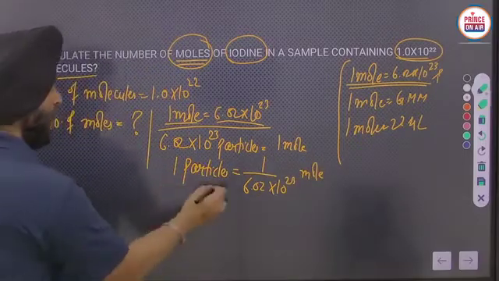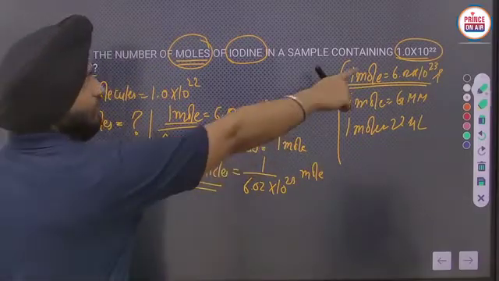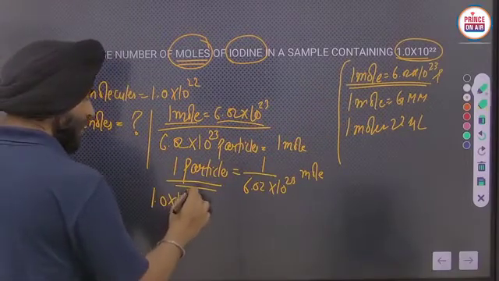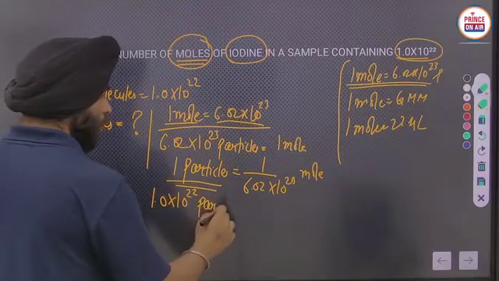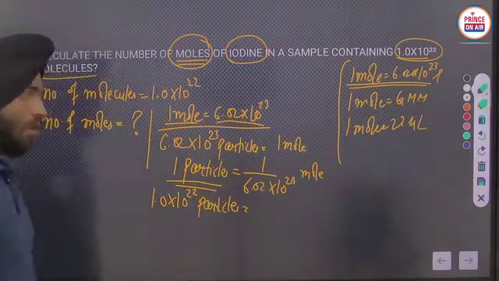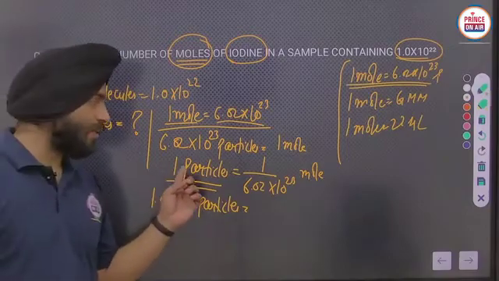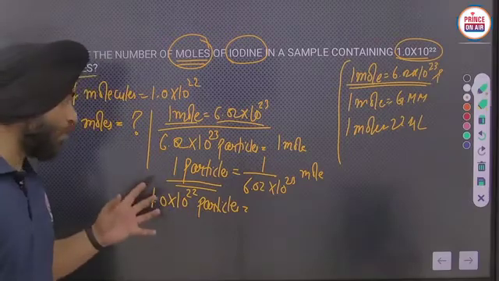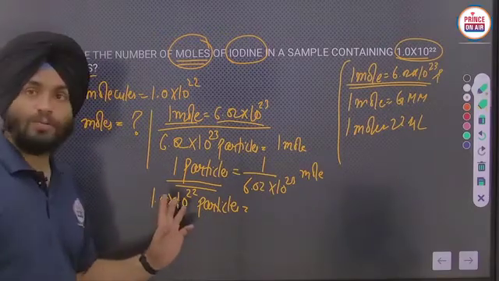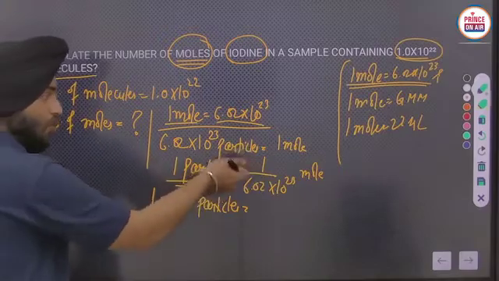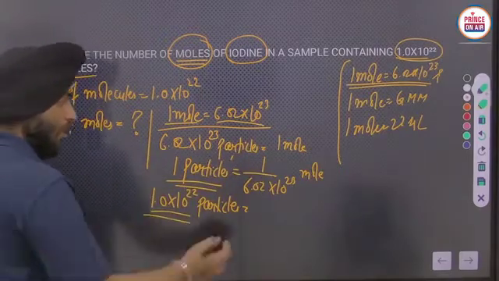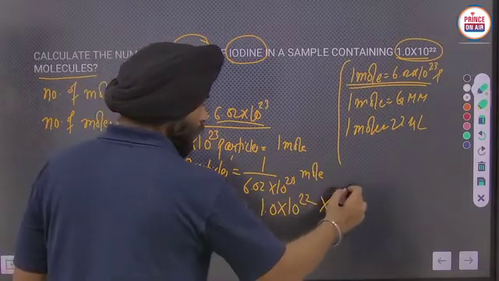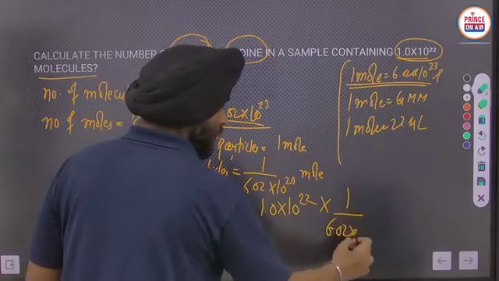Okay, now how many particles are we having? See, 1.0 into 10 raised power 22. So 1.0 into 10 raised power 22 particles will have how many moles? If one particle is carrying 1 by 6.02 into 10 raised power 23 moles, how many moles are there in 1.0 into 10 raised power 22? We have to multiply this value by this value. So it will become 1.0 into 10 raised power 22 into 1 by 6.0 into 10 raised power 23.